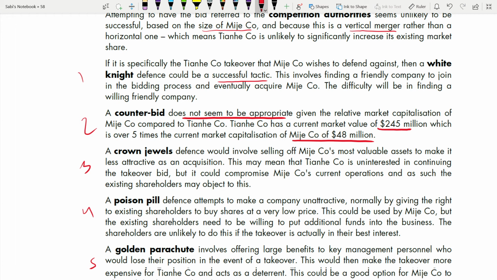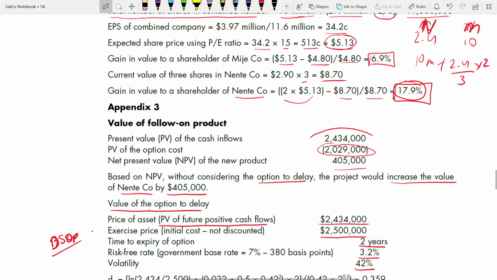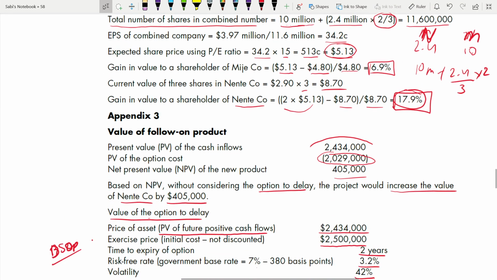Counter bid means what? You go and try to take over. You announce that you are going to take over that company before they take you over. In this case, it is not possible. It's very highly unlikely because look at the market capitalization. The company is so huge compared to the Major company. 48 million is their market capitalization. Yes, it is 10 million shares and the share price was 4.8. So it is 48 million.